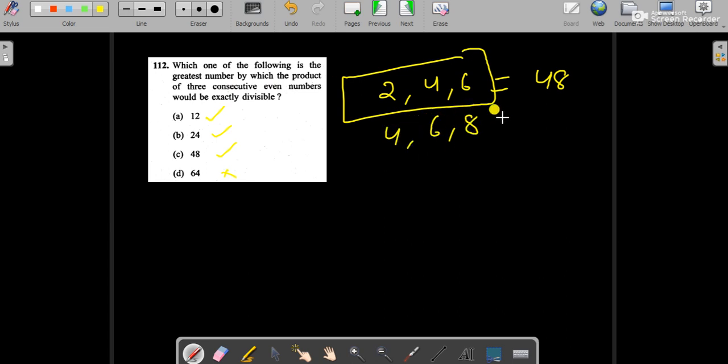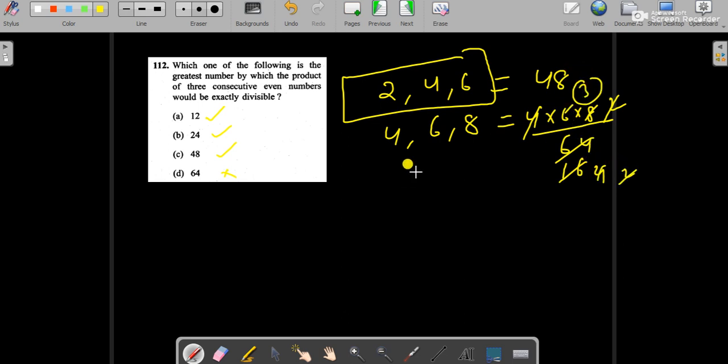When we multiply these, the product is 192. Can 64 divide it? Yes, it can be divided by 64, and 16 can also divide it.